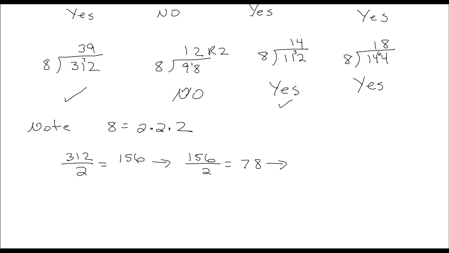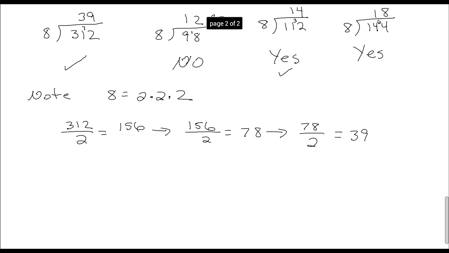Alright, now if I take 156 and take half of that, I'm going to get 78. Oh, well, since 78 is even, I can certainly take half of that. I don't really care what the answer is, since the question is is it divisible by 8? Well, it's going to turn out to be 39. Oh, just like I did when I did the short and long division. Okay, so let's check the others. 98 divided by 2 is going to be 49. Oh, well, you can't take half of an odd number, so I'm done. So no.